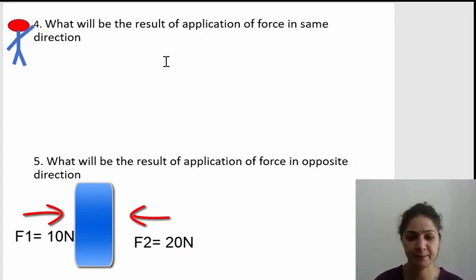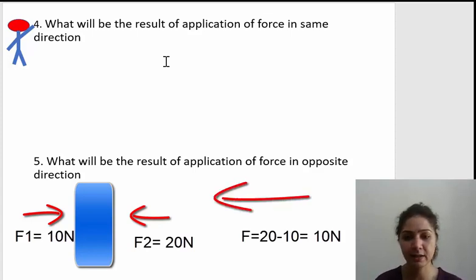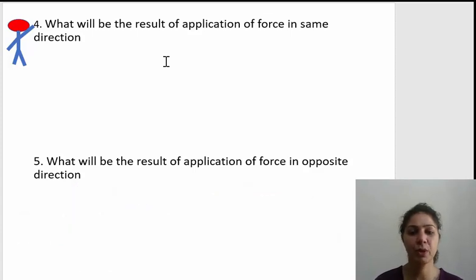So, what is going to be the effect? In this case, the resultant force is going to be the difference of the two forces. Suppose we take an example, let's say 10 newtons is being applied from this direction and 20 from the other direction. Then the resultant is going to be 10 newtons, meaning 20 minus 10 newtons, and the direction is going to be this way. So is the application of forces in the same and in the opposite direction clear to you? Okay, let's move forward.